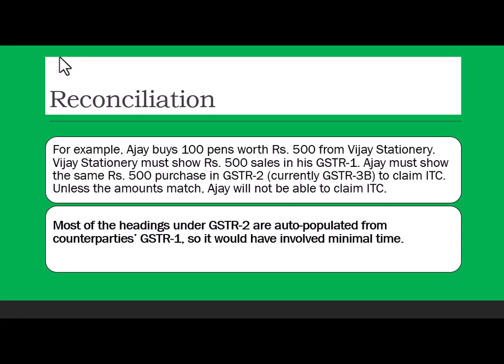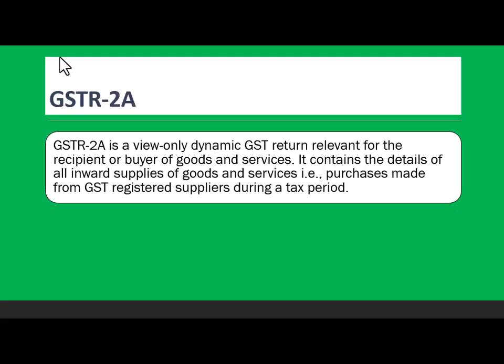Most of the headings under GSTR 2 are auto-populated from counterparties' GSTR 1, so it would have involved minimal time. That means it gets automatically populated because everybody is filing GSTR 1. So your supplier is also filing, you are also filing, and that information is coming from your supplier. Is this still valid, sir? GSTR 2? Yes, now a new one has come. This is the new one, okay.